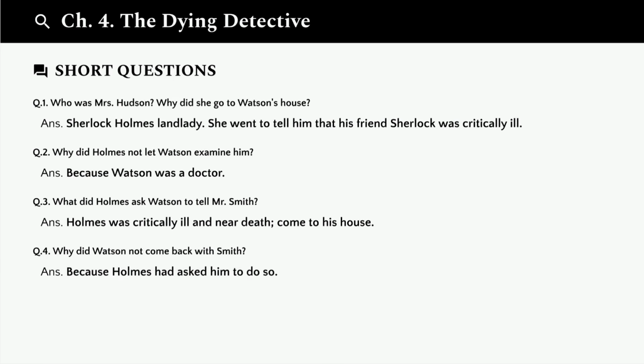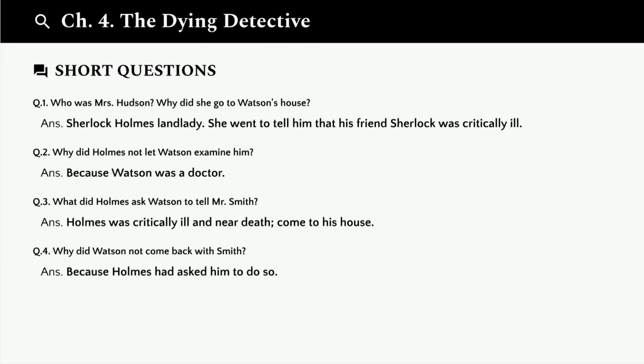Now for the short questions from Chapter 4. Question 1. Who was Mrs. Hudson? Why did she go to Watson's house? Mrs. Hudson was Sherlock Holmes' landlady. She went to Watson's house to tell him that his friend Sherlock was critically ill and needed help.